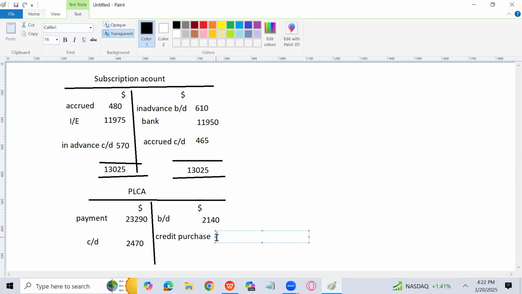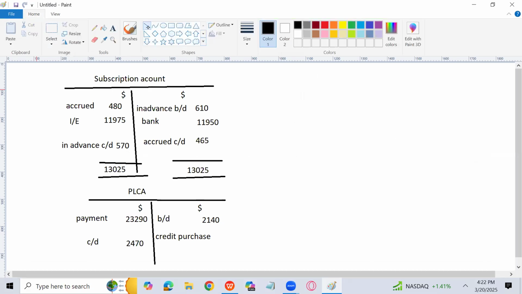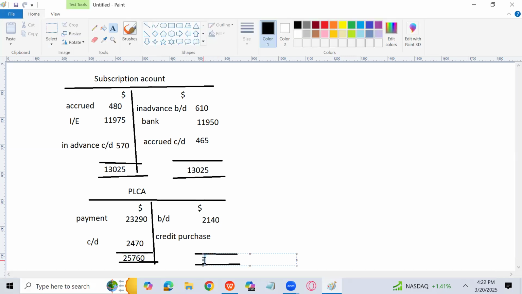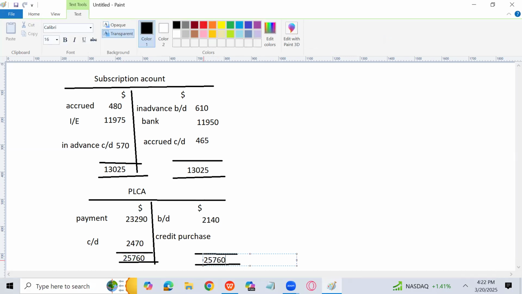And the difference I will write, that is with the name of credit purchases. Okay. So let's go for the total of the credit side. Subtract the debit side. You will find the amount of credit purchases. What is the total? 25760. Same total will come on the credit side.